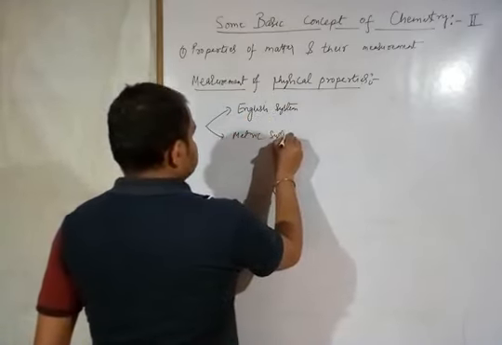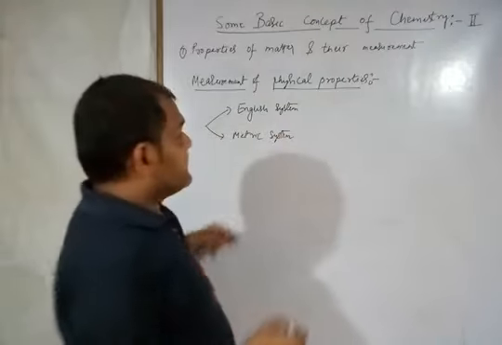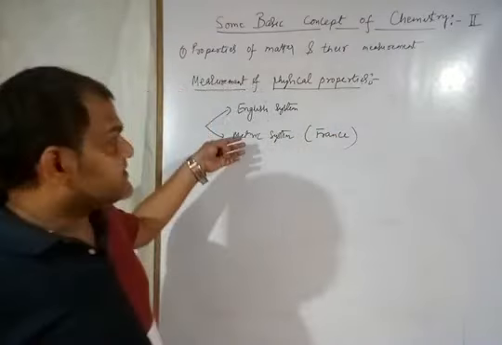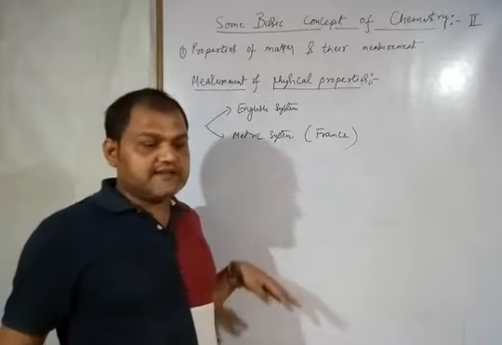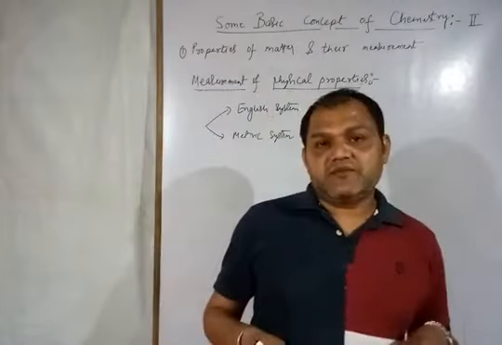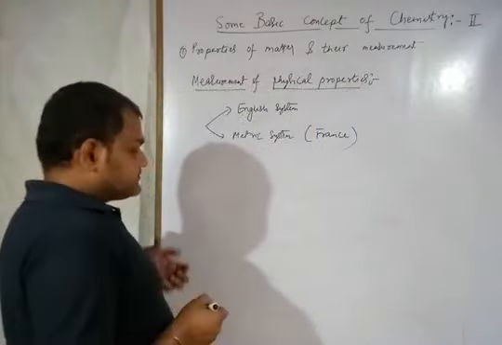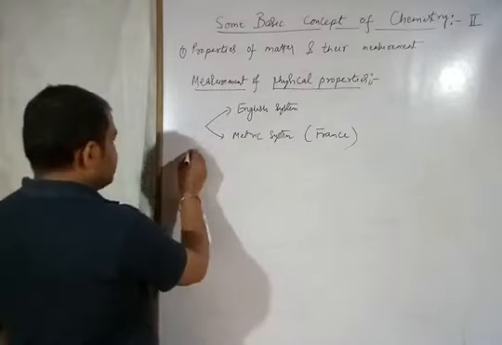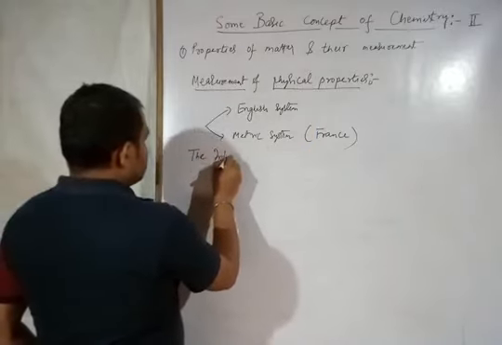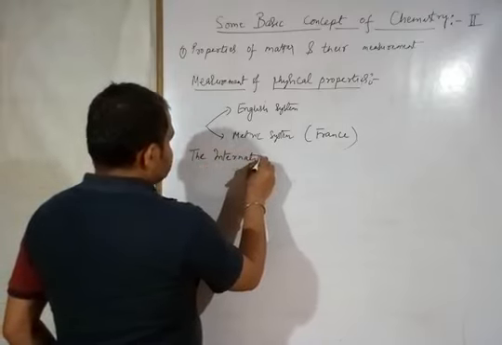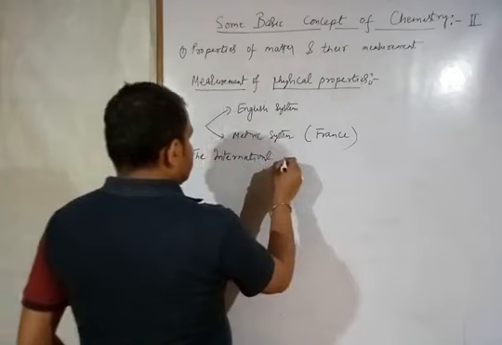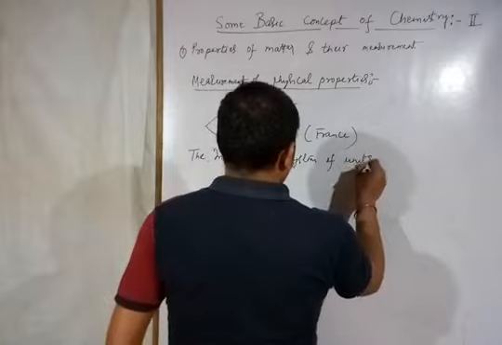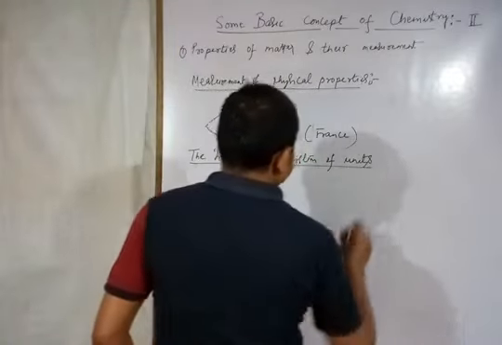The metric system was developed in France, but nowadays we are not using this system. Nowadays we are using the universal system for measurement, and that is known as the what? That is known as the International System of Units.